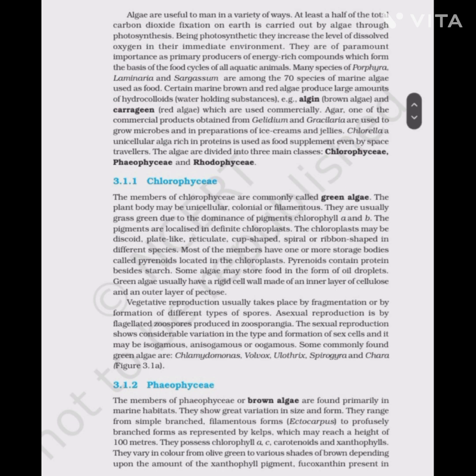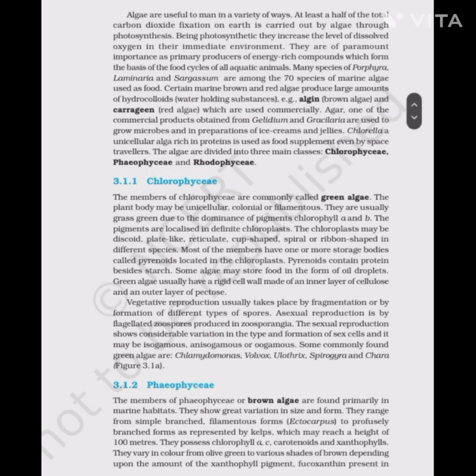Most of the members have one or more storage bodies called pyrenoids located in the chloroplast. Pyrenoids contain proteins besides starch. Some algae may store food in the form of oil droplets. Green algae usually have a rigid cell wall made up of an inner layer of cellulose and an outer layer of pectose. Vegetative reproduction usually takes place by fragmentation or by the formation of different types of spores.